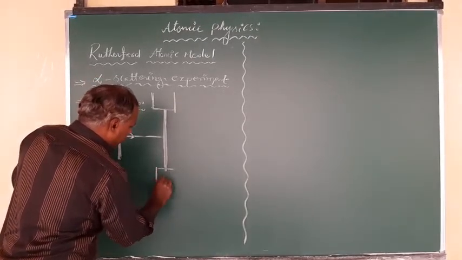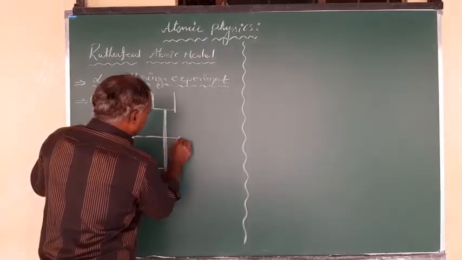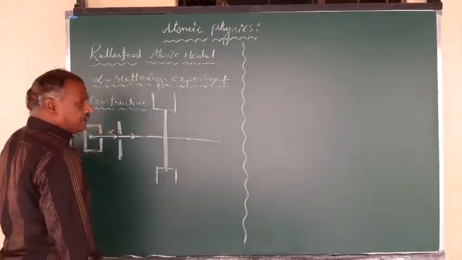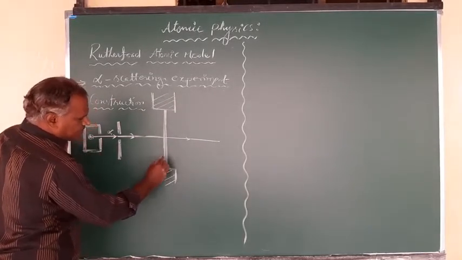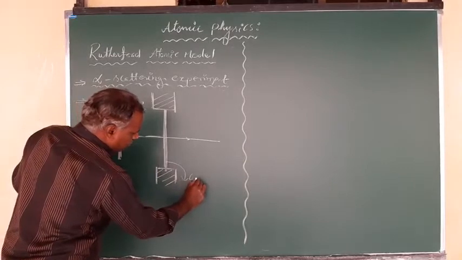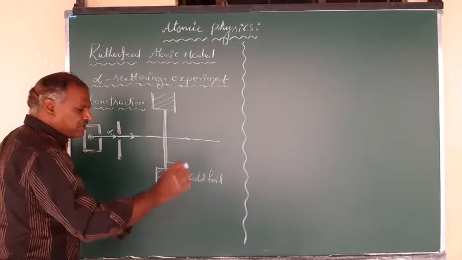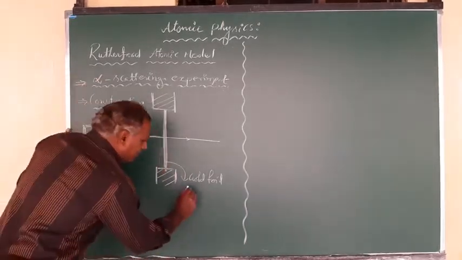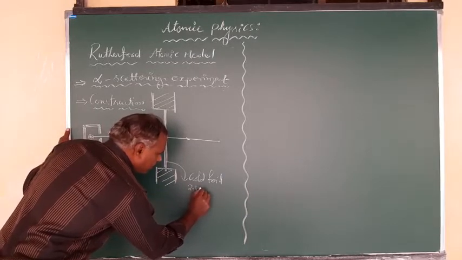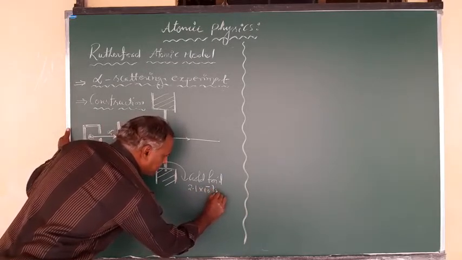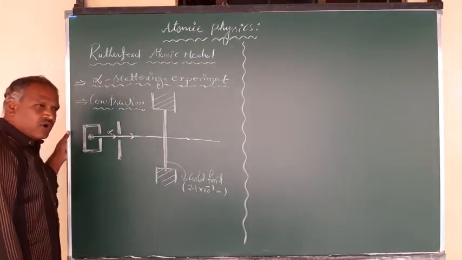So here we have the arrangement where you can observe the initial direction of the alpha particle. There is an arrangement called a gold foil. It has a very small thickness, about a micrometer, or you can say 2.1 × 10^-7 meter. It is very small, in micrometers, the thickness of the gold foil, right?